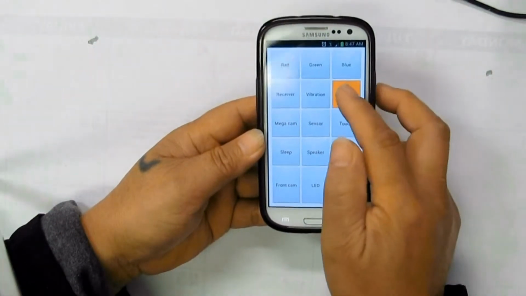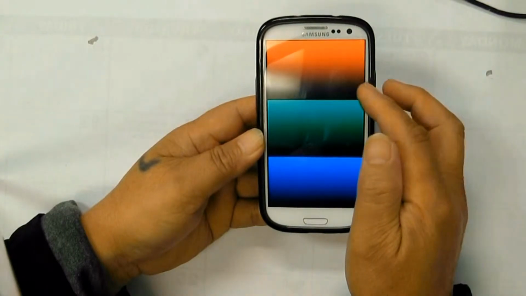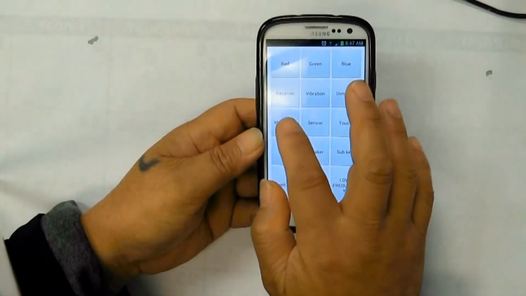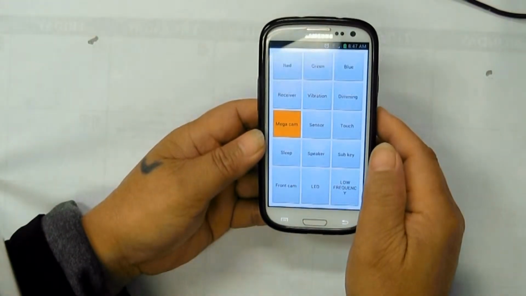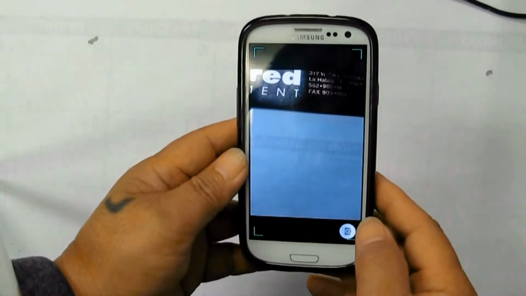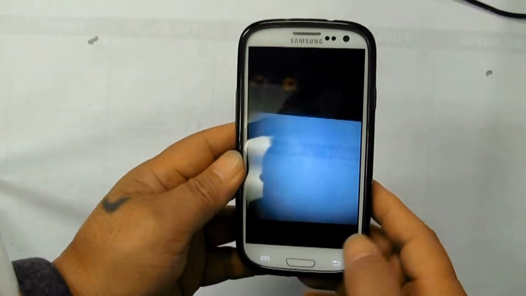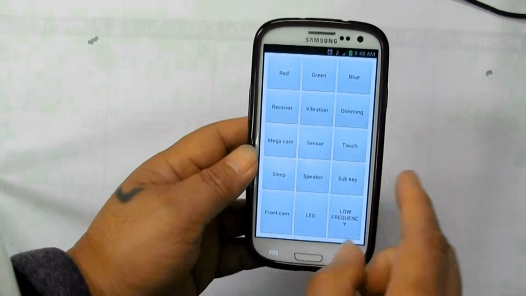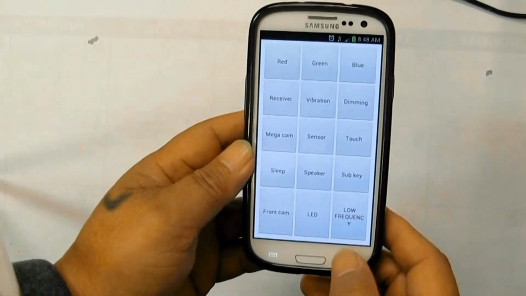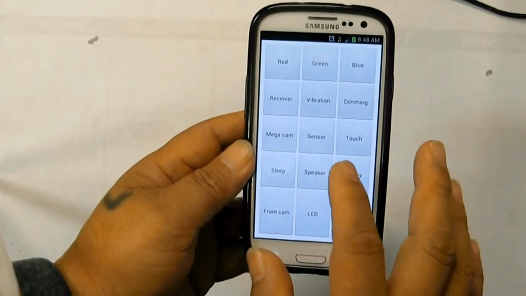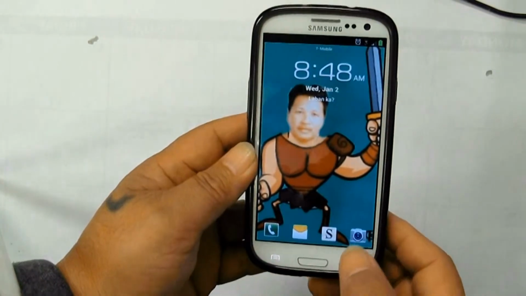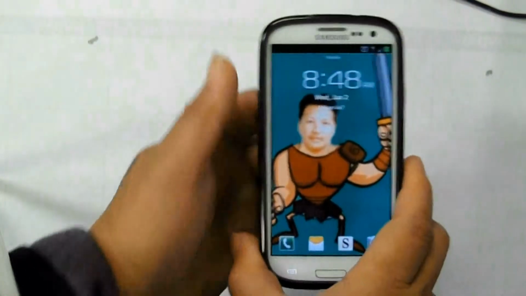Dimming test. Camera test. Speaker test. Sleep test.